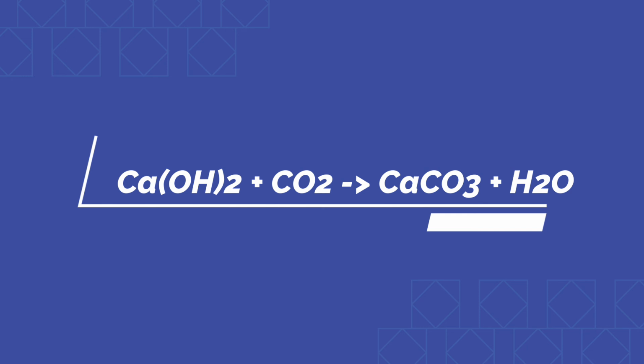The salt produced over here would be calcium carbonate, and water will be produced. So this was the reaction wherein bases react with non-metallic oxides.